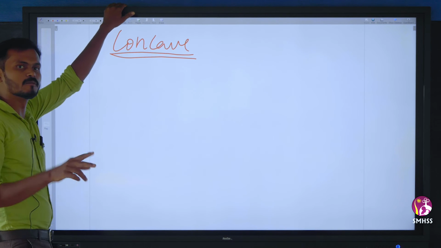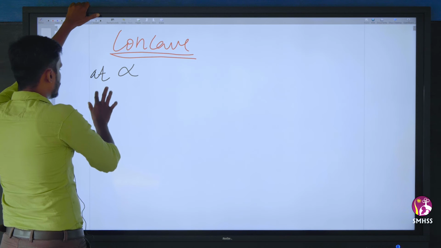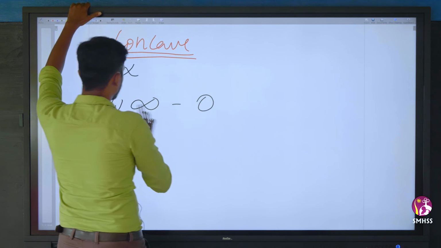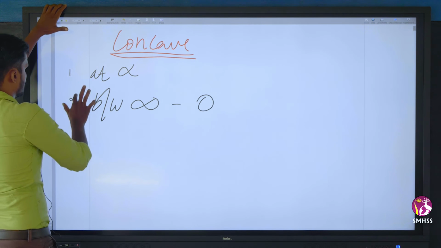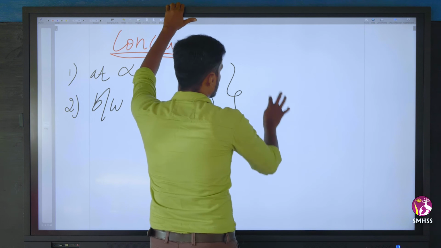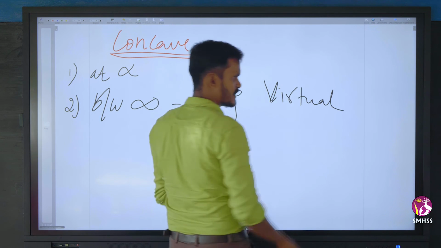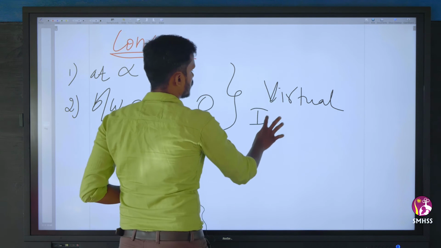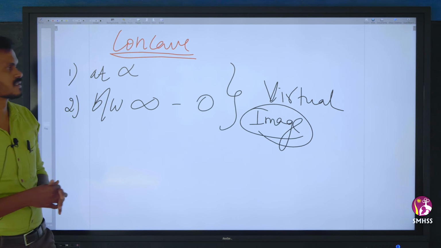The image is formed at both positions, one at infinity and one between infinity and the optic center. These are the only 2 positions for a concave lens. The images formed are virtual images. Only a virtual image will be formed by the concave lens.